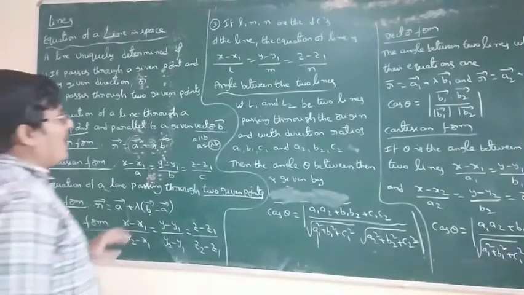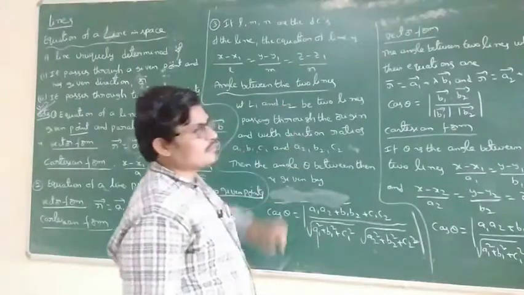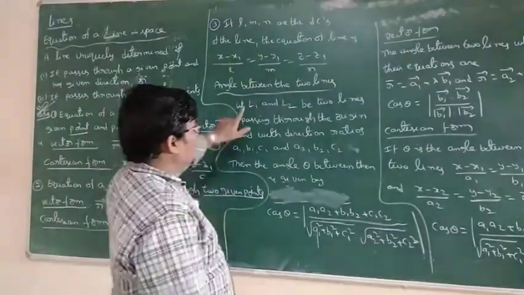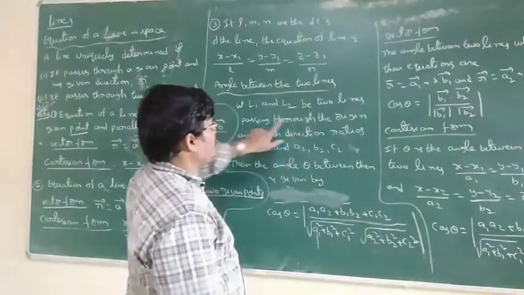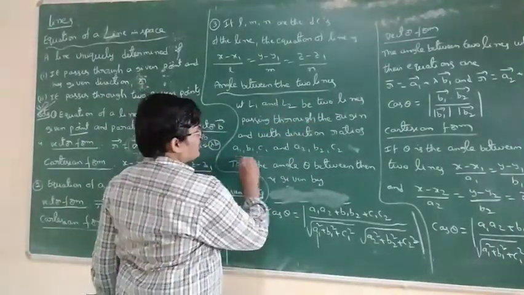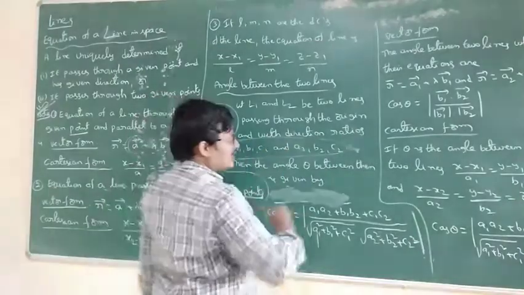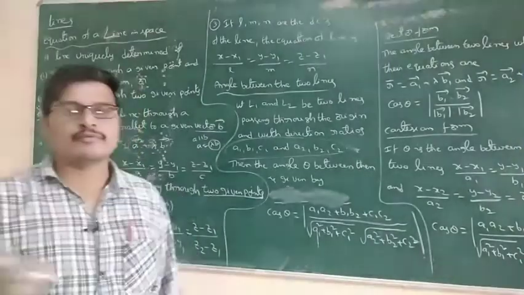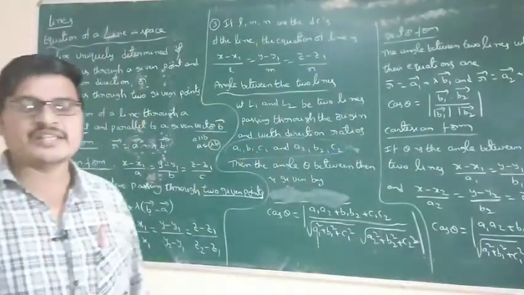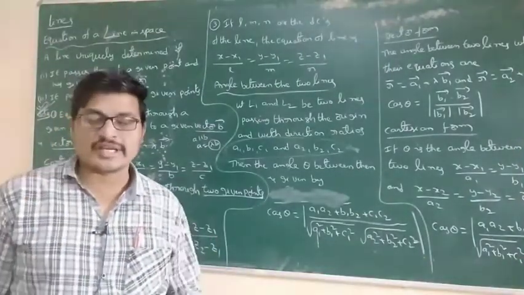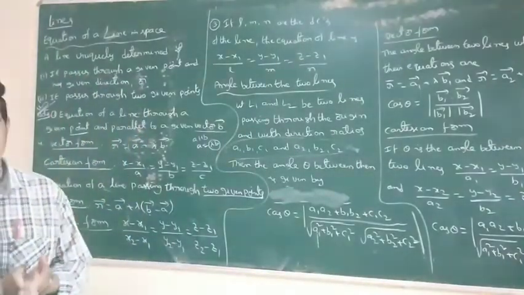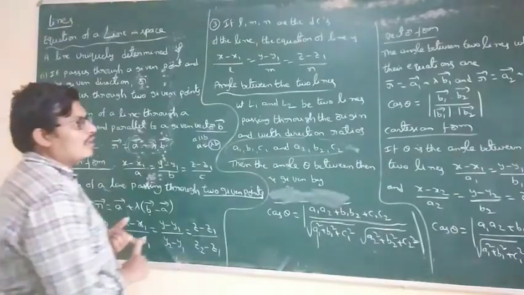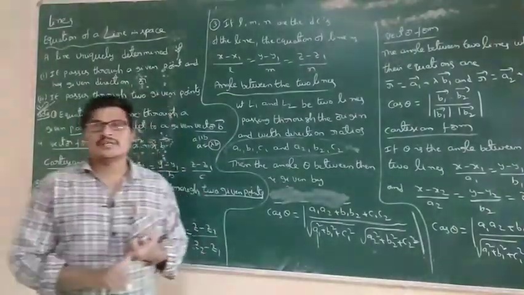Okay. Next, angle between the two lines. 2 marks question. For example, L1 and L2 are two lines passing through the origin with direction ratios directly given. Suppose 1, 2, 3 and 2, 3, 4. These two are direction ratios. Find the angle between the lines. Direction ratios and direction cosines are nothing but lines, not a point.